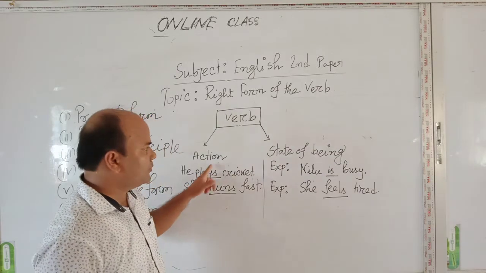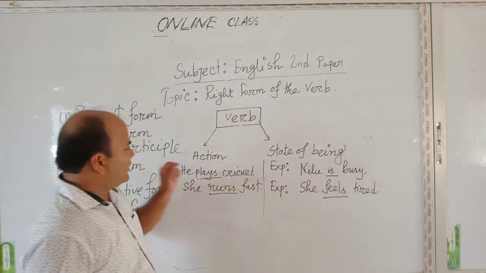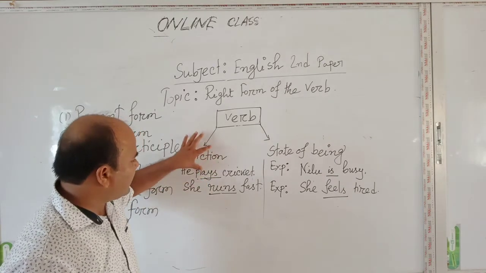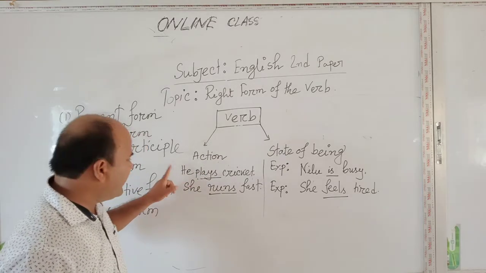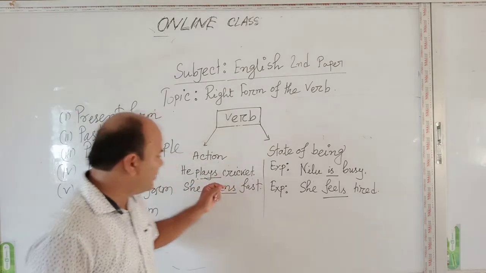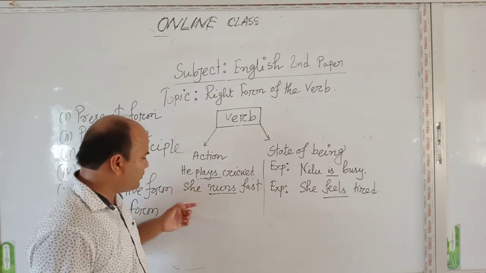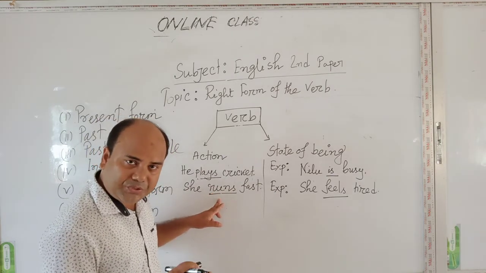One is action and another is a state of being. For better understanding, we have given 2 examples. He plays cricket. Here, the word play denotes action. Second example, she runs fast. Here, the word run denotes action.